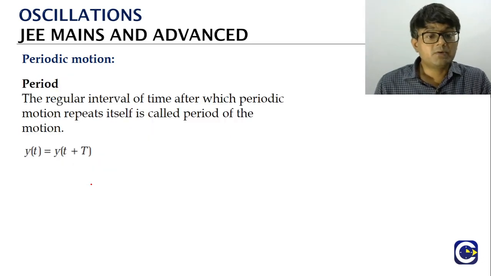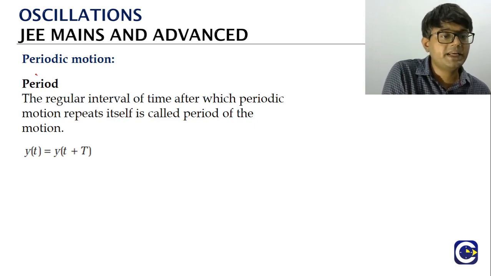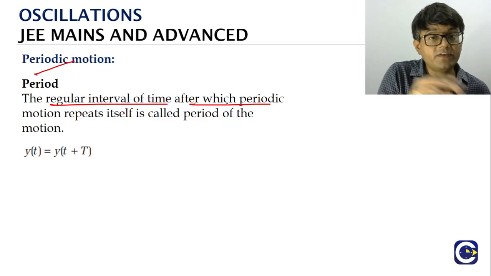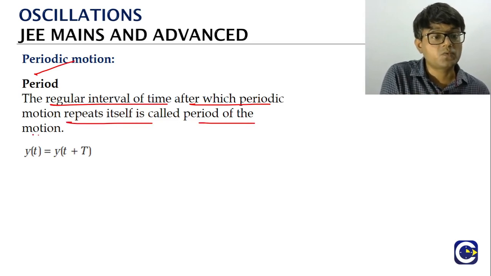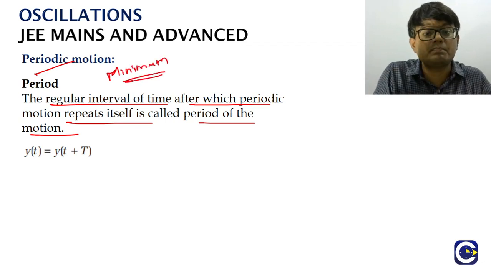Now this is about the periodic motion, and one of the important things about the periodic motion is the period. So what is the period? The regular interval of time after which the motion is repeating, that is what we call the period. So remember, we can even add the word minimum: the minimum interval after which the motion repeats.